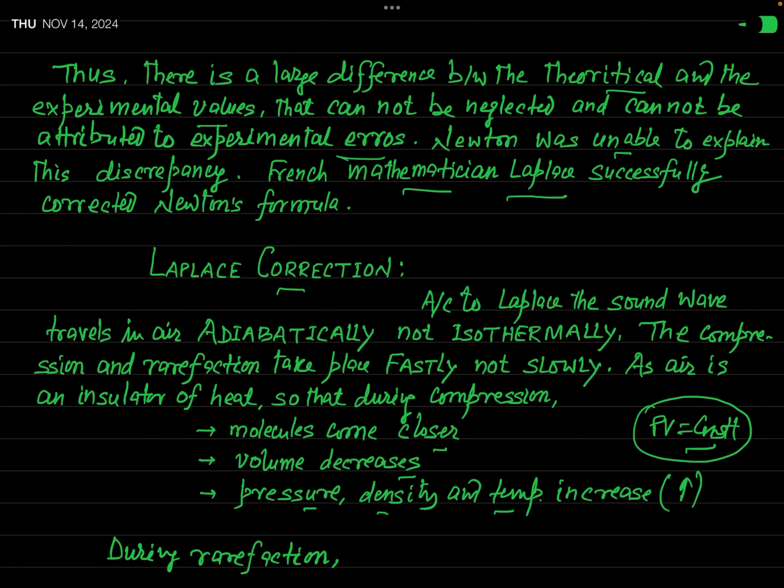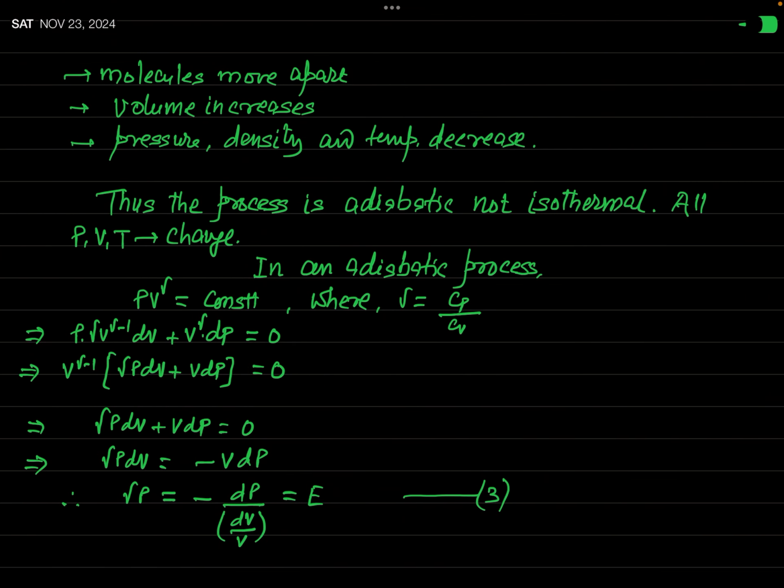There is an increment in pressure and density. Density means local density of that region. Volume decreases, okay, and the molecules come closer. And if you are talking about rarefaction, just the reverse phenomenon takes place. In this condition, molecules move apart from one another.